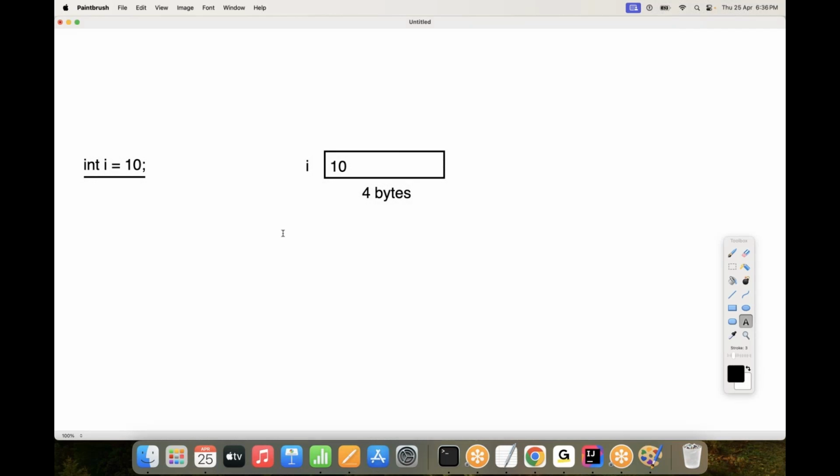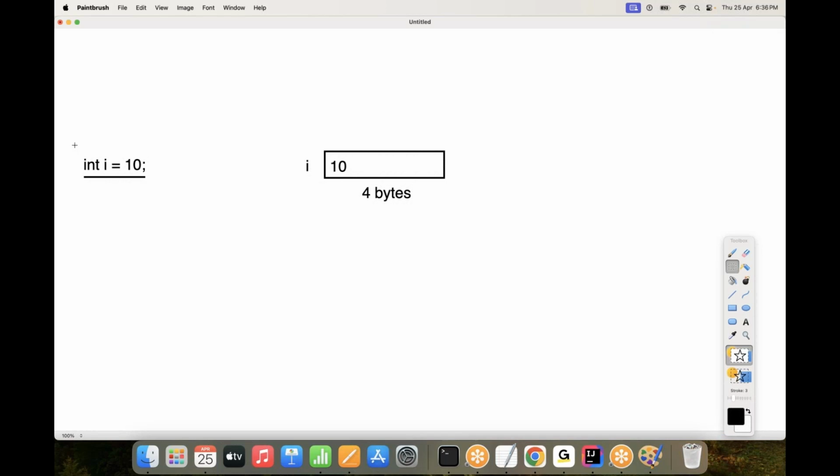i is a name to the variable. Variable is a memory location where data is going to be stored. Yes, sir, all of you get my point or not? The name of that memory is i, and i is an identifier. Okay, now I want to differentiate this particular point.